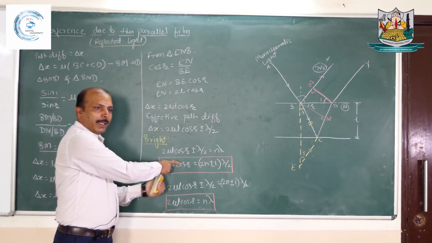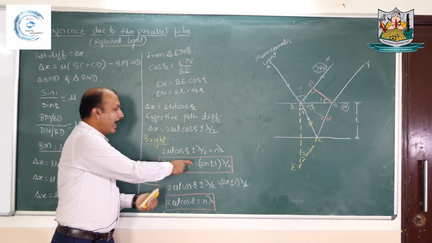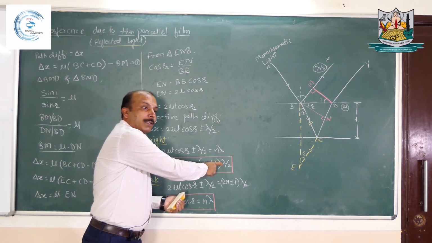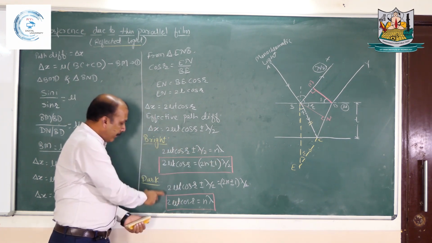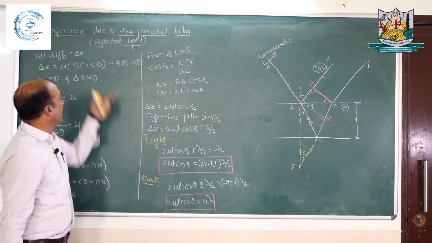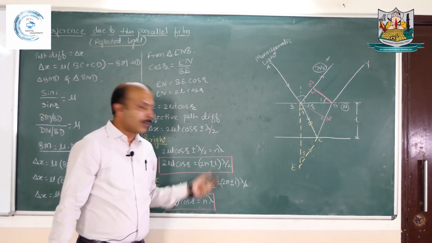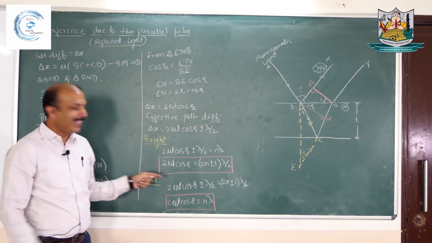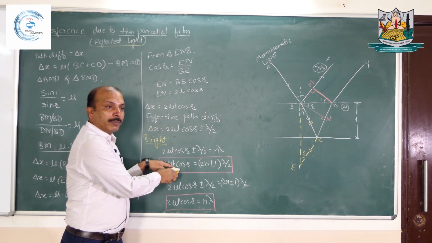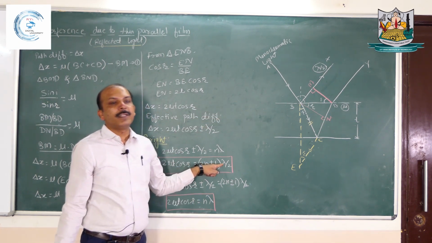So you can see clearly that till now you have studied, if path difference is n lambda, then that gives you bright. But here, if path difference is 2n plus minus 1 lambda by 2, you are getting bright. And if path difference is n lambda, you are getting dark here. So that is the difference we are getting in interference due to a thin parallel film in reflected light. So constructive and destructive interference totally depends upon the refractive index of the film, the thickness of the film, the refraction angle and the incident wavelength.